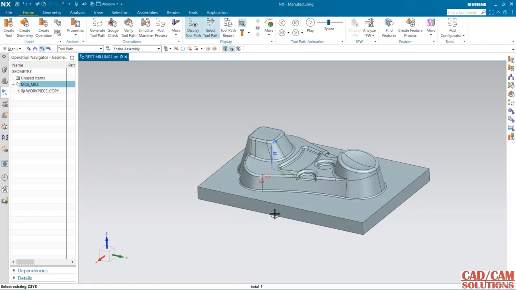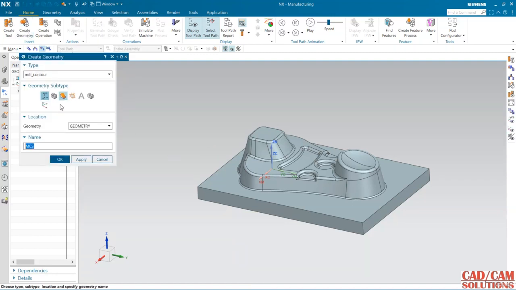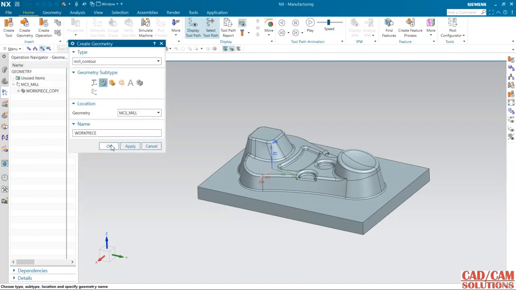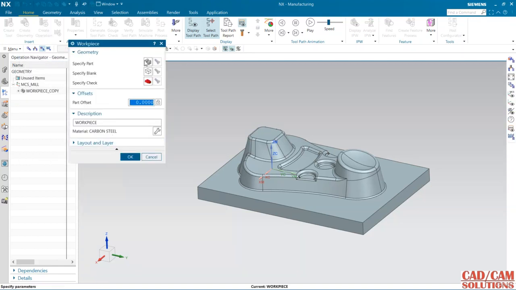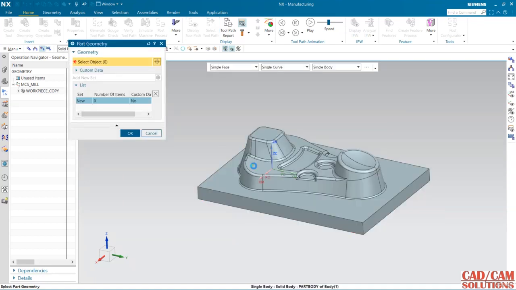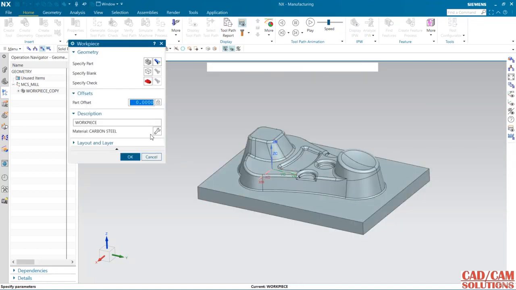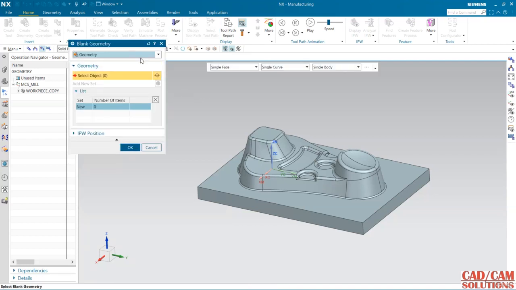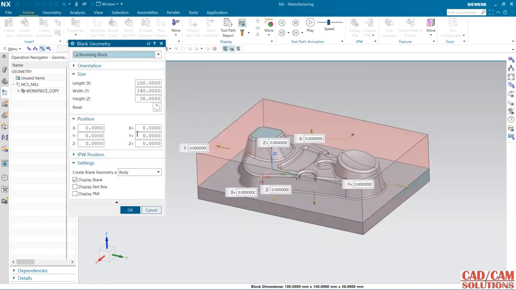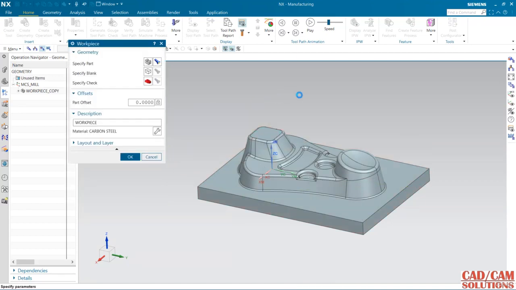Hello friends, in this lecture we will see rest milling. For rest milling, first of all I'm going to create a new workpiece, and that is under MCS mill. Okay, and my part is this, select it. Okay, and blank is the bounding block. Okay, I don't want to display blank.